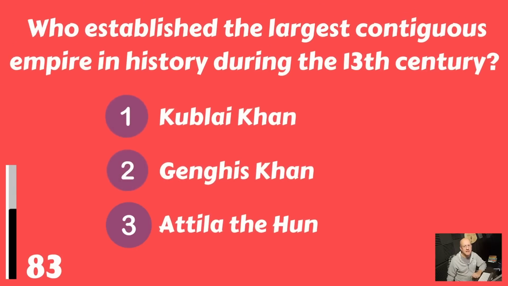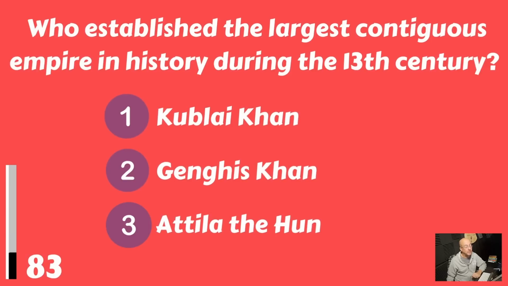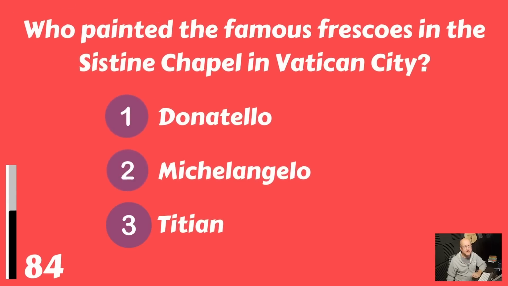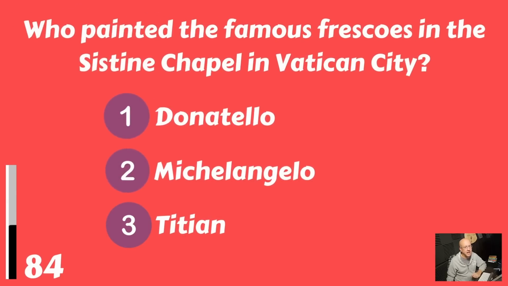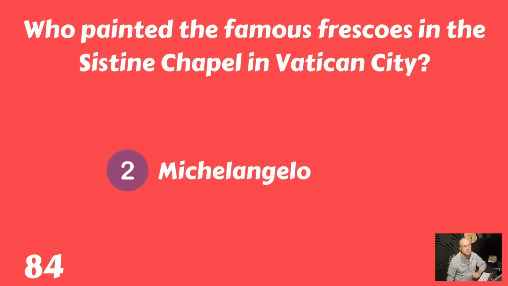Who established the longest contiguous empire in history during the 13th century? Kublai Khan, Genghis Khan, or Attila the Hun? And that was Genghis Khan. Who painted the famous frescoes in the Sistine Chapel in Vatican City? Donatello, Michelangelo, or Titian? And those were painted by Michelangelo.